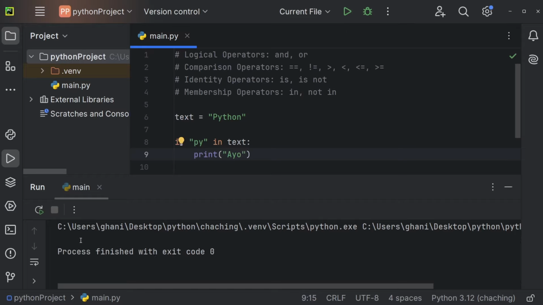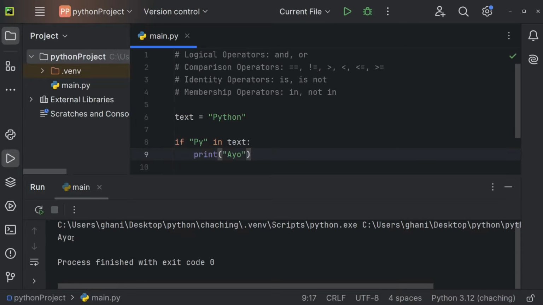And we're not getting anything in the console because, of course, py is not in the text Python, because this here is not a capital letter. Let's turn this into a capital letter though. And now we will see ayo in the console because Py is in the text Python. And of course, we could also check whether Python is in the text Python. And that is, of course, again the case because those are in fact the exact same values.